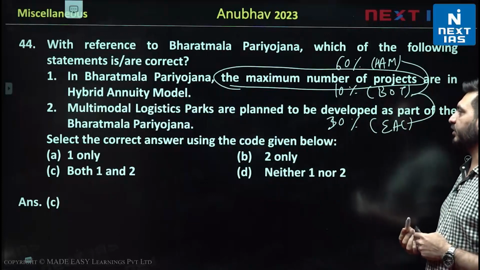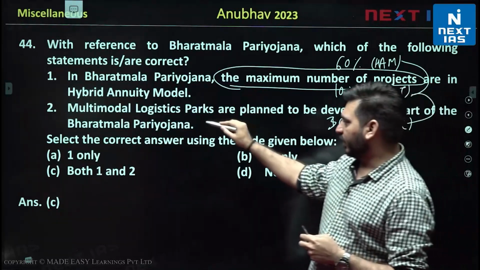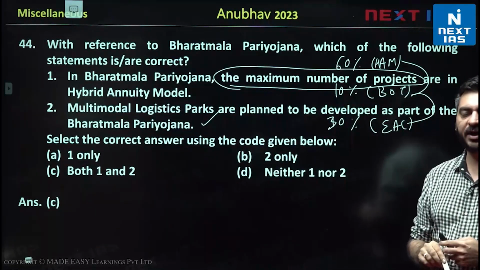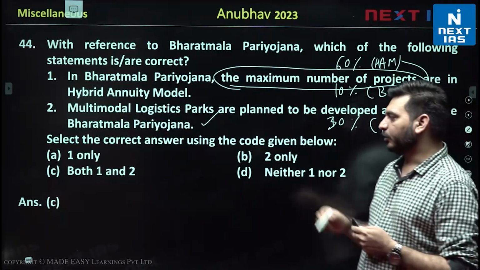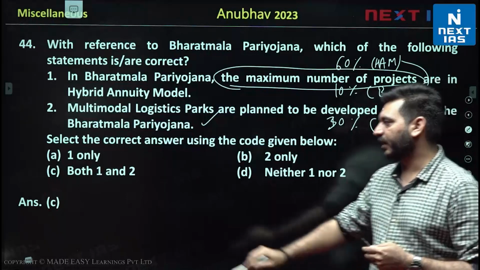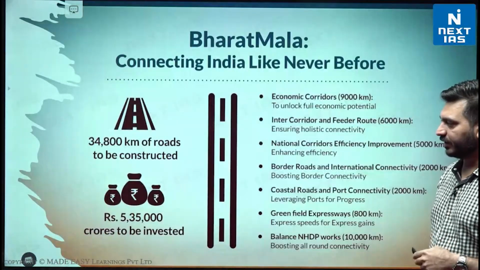Second is multimodal logistic parks are planned to be developed as a part of Bharatmala Pariyojana, which is also correct. Around more than 30 or around 35 multimodal logistic parks are to be developed under this. So both the statements given over here are correct. So the answer would be C. Right? You can see the components over here.